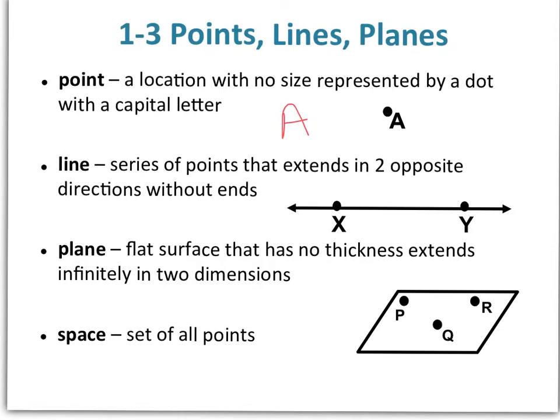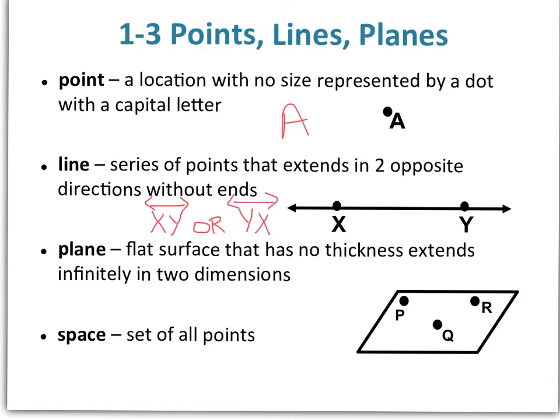A line is a series of points that extends in two opposite directions without ends. So on the right we have line XY, and we can denote that with capital X, capital Y, double-sided arrow, meaning it's a line, or we could reverse those, capital Y, capital X, double-sided arrow. So with lines, order does not matter.